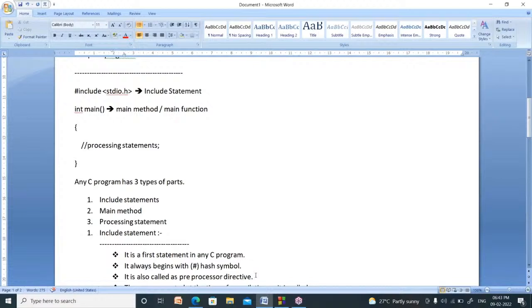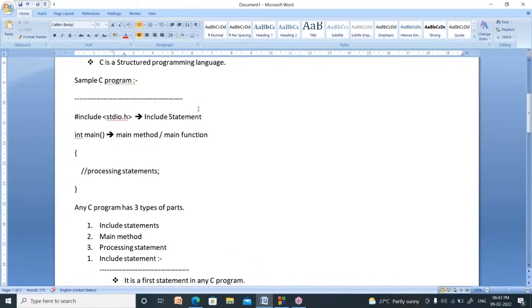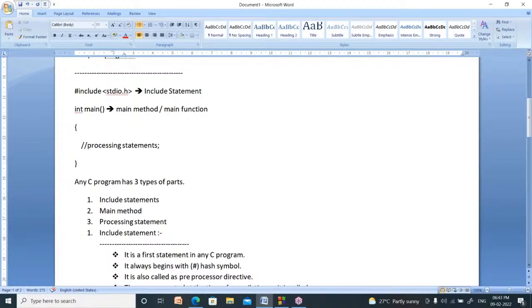Learning the C program does not mean learning the programs. Learning the C program means learning the basics of C, learning all the concepts of C. That is the learning of C. I will tell you slowly.